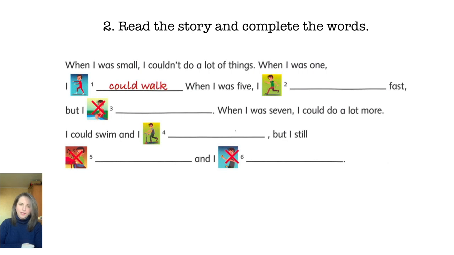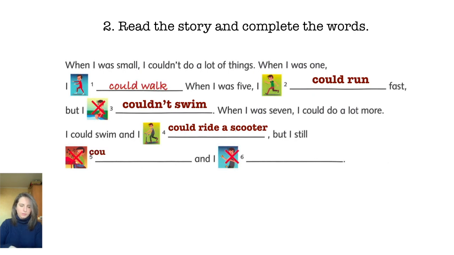Okay, so these are the answers to our wonderful exercise. I could walk when I was 5. I could run fast. But I couldn't swim when I was 7. I could do a lot more. I could swim and I could ride a scooter. But I still couldn't play the piano. And I couldn't juggle. Did you get these answers right? Please check your answers now.